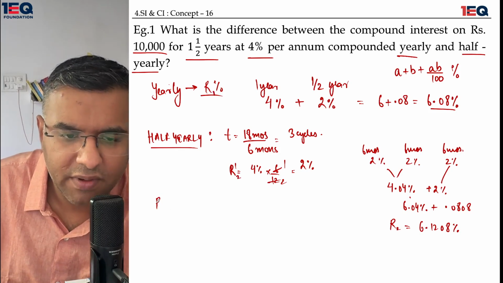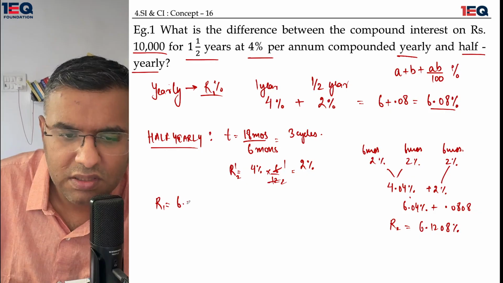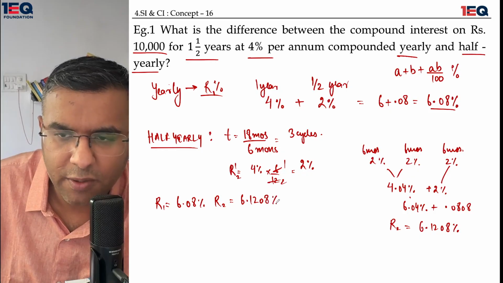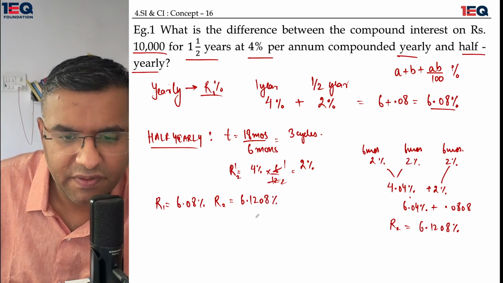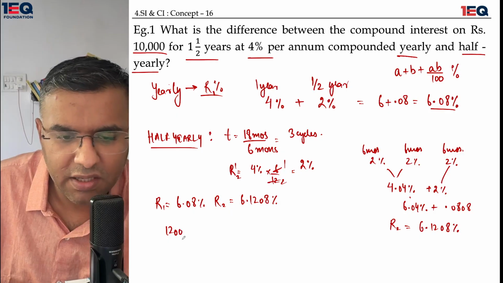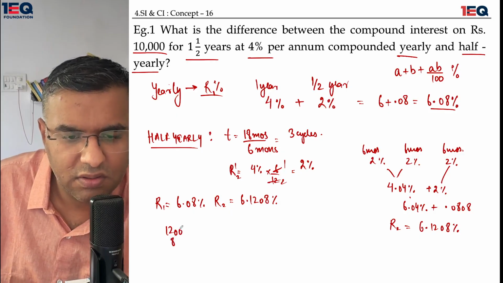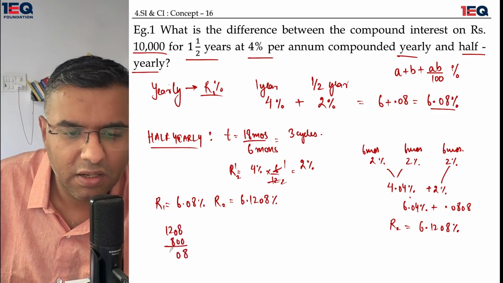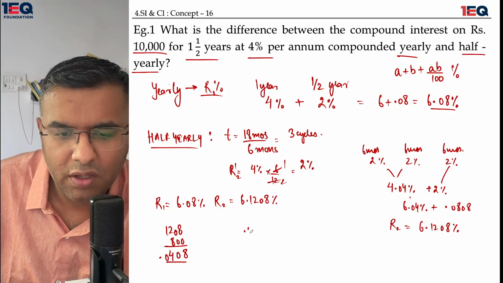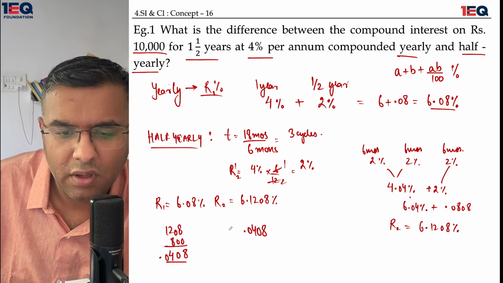Now I have R1 as 6.08%, and then I have R2 as 6.1208%. I'll quickly find out the difference between the two by subtracting: 1208 minus 800. This would give me an 8, a 4, and a 0. So 0.0408.